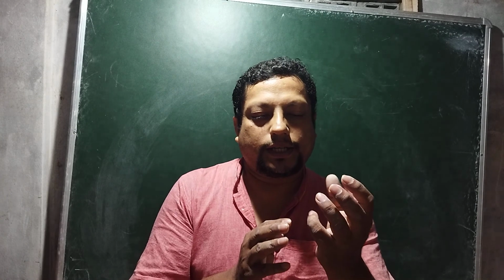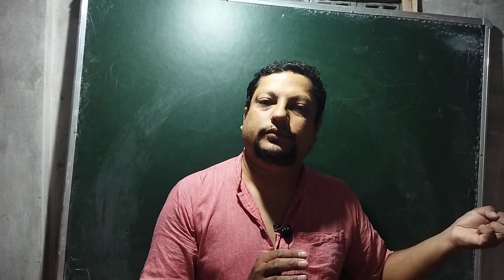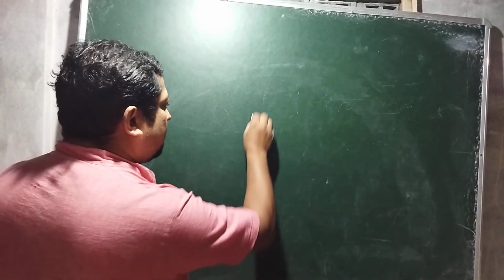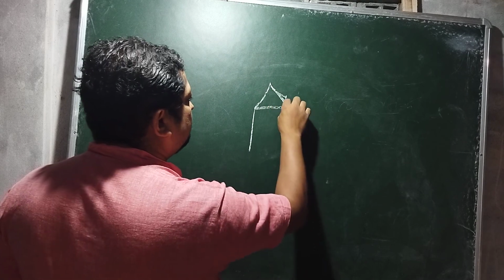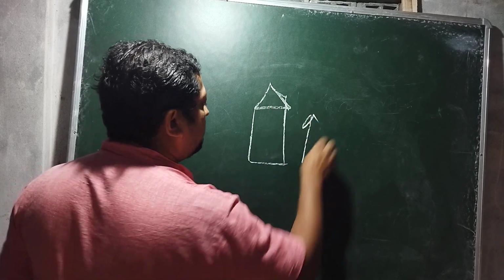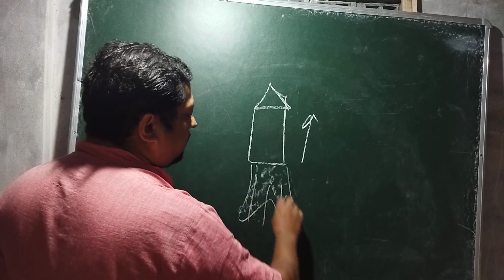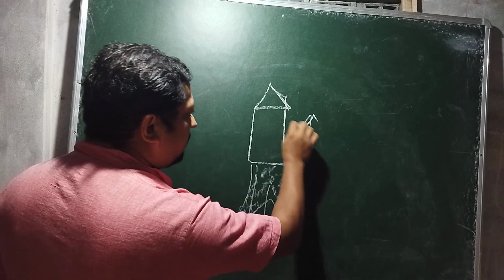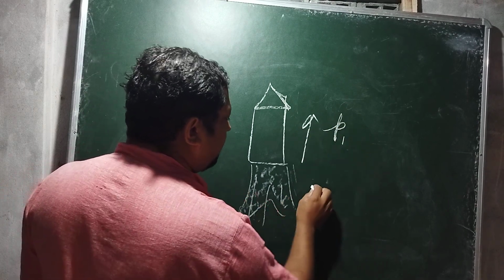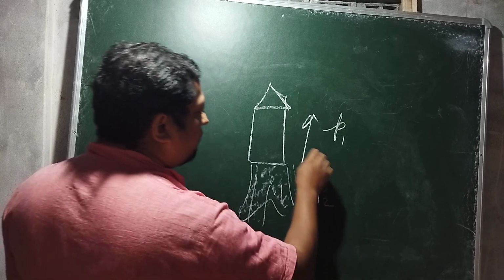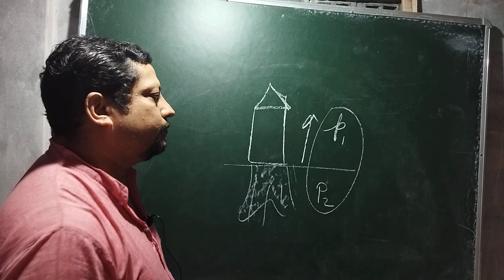So some part is going out with some momentum. When the rocket is going up, some part as gas is coming down, so here will be some momentum and here will be some momentum, the sum of this P1 and P2.